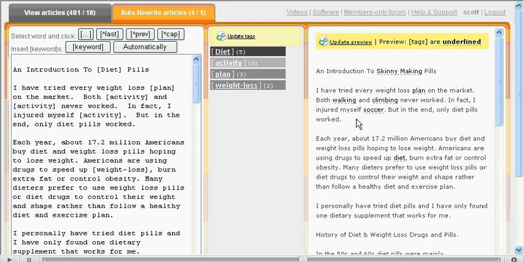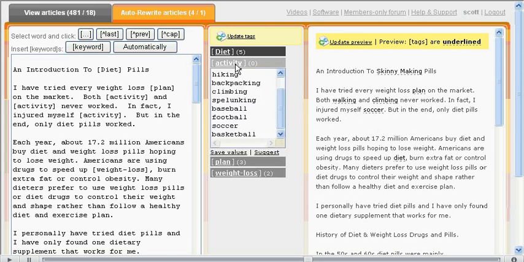So now we can see our first paragraph reads, I have tried every weight loss plan on the market. Both walking and climbing never worked. In fact, I injured myself. Soccer. But in the end, only diet pills work. So now we can see that soccer doesn't really work. So let's go back.